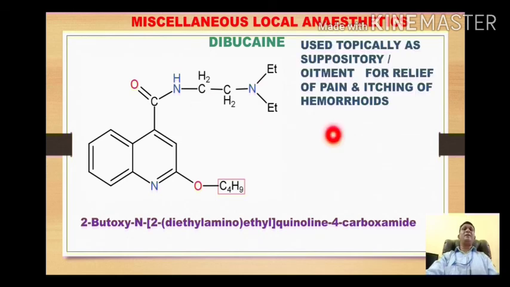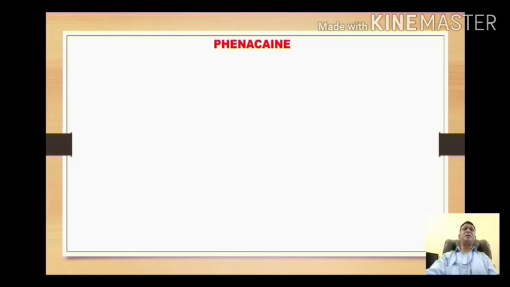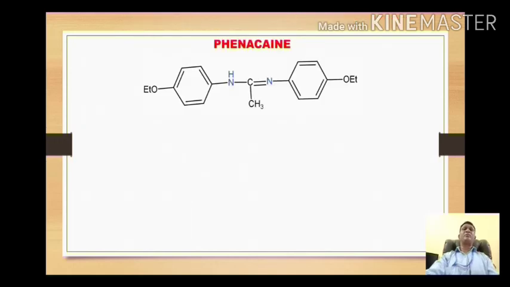So dear students, dibucaine is used topically as suppository or ointment for relief of pain and itching of hemorrhoids. One very important point is that dibucaine in injectable form causes toxicity, due to which this form is withdrawn from the market. The next drug is phenacaine.